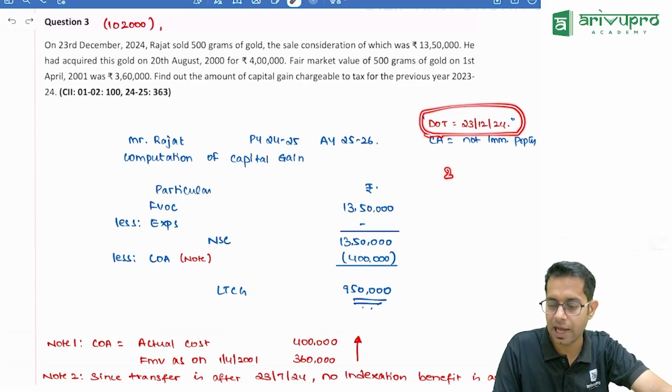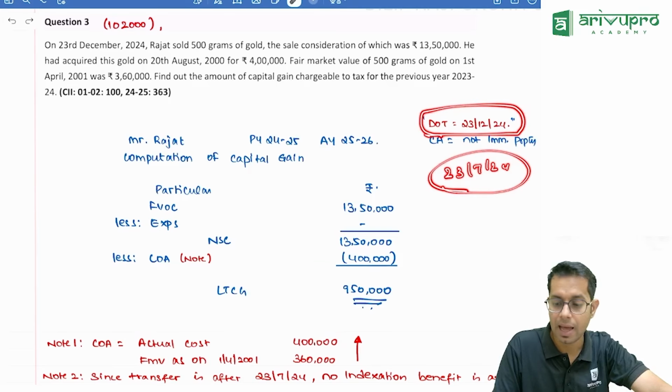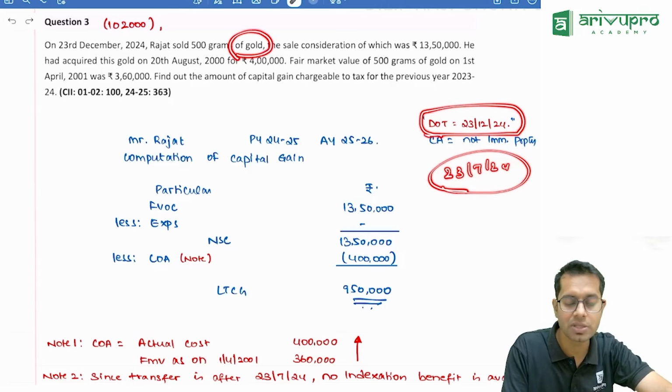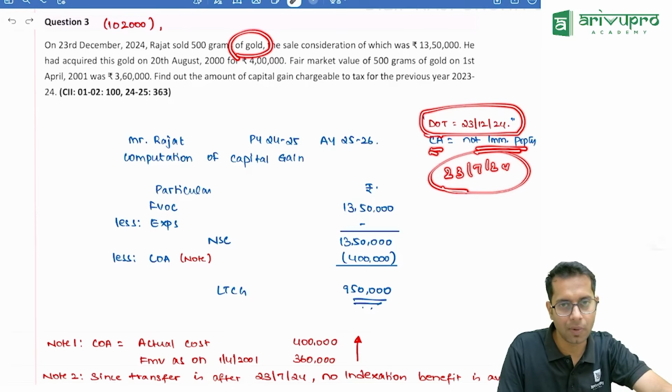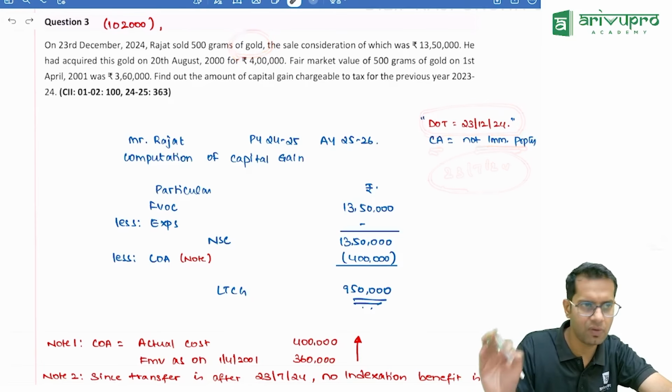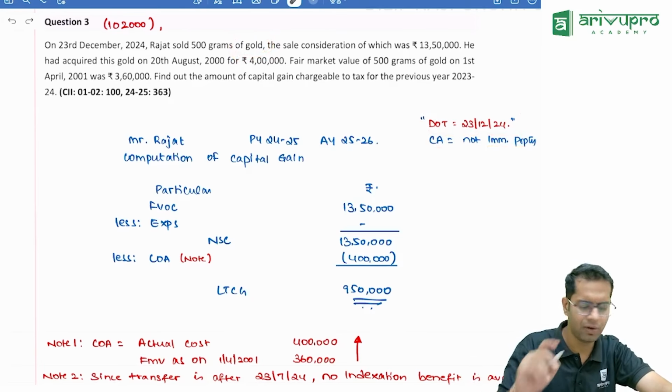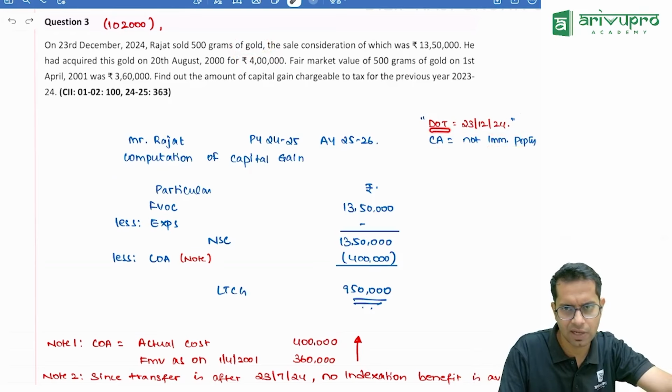So can I say it is after 23rd July 2024? Correct? And here what has he sold, sir? Gold. Now, therefore, the capital asset is not an immovable property. So what will you write? Whenever a question comes from capital gain, what should you write first? See the date of transfer and what is the type of capital asset.